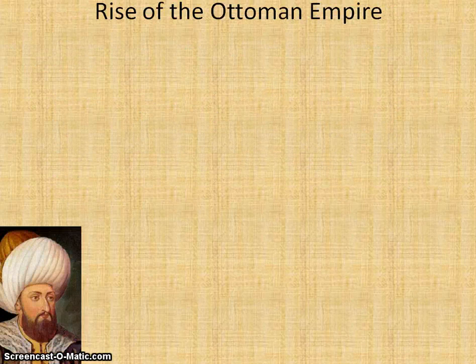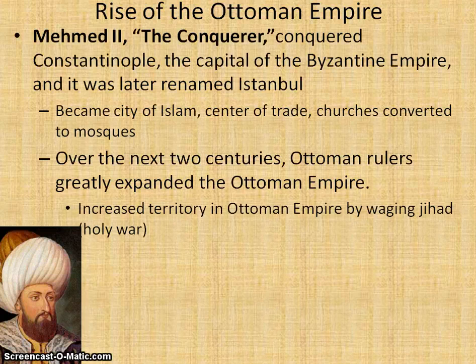So the rise of the Ottoman Empire: the Ottoman Empire is one of the largest and longest lasting empires. A name that we need to make sure we know is Mehmed II, and he was known as the Conqueror. He was the Ottoman leader who conquered Constantinople, which was the capital of the Byzantine Empire, and it's now known as Istanbul. What's important about Constantinople is that it became the center of Islam, also a center of trade.